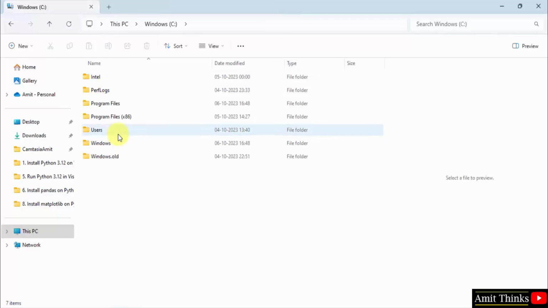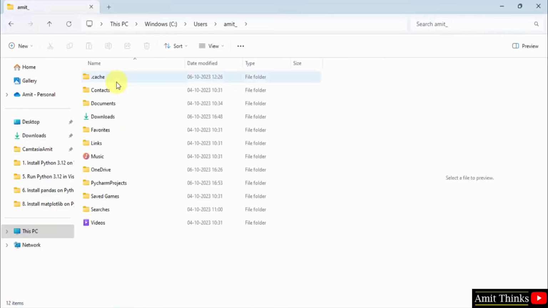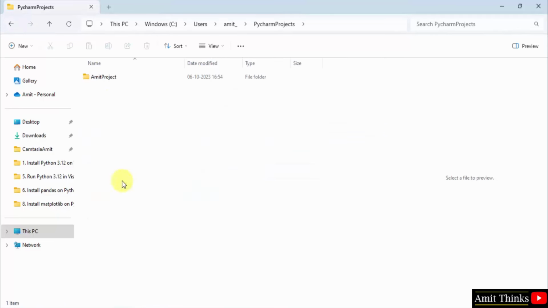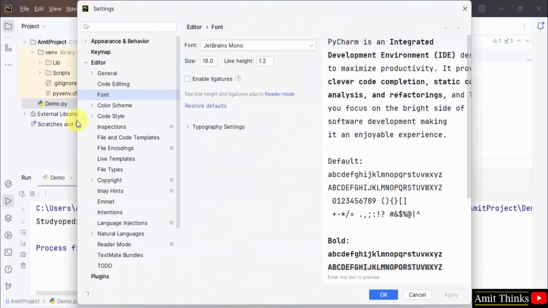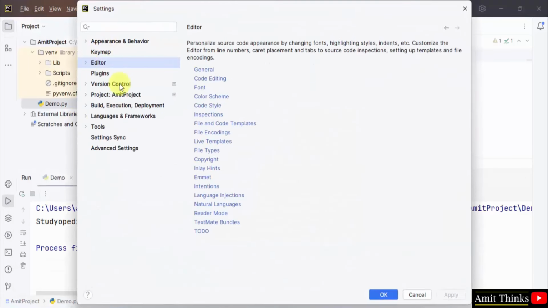C users Amit underscore, that is the username. Here it is PyCharm projects Amit project. Here is a demo.py file. With that you can also go to the File option and click Settings. Select the project and the interpreter to verify again that you have set 3.12 or not for our project, and yes, we have set the same 3.12 for our project.